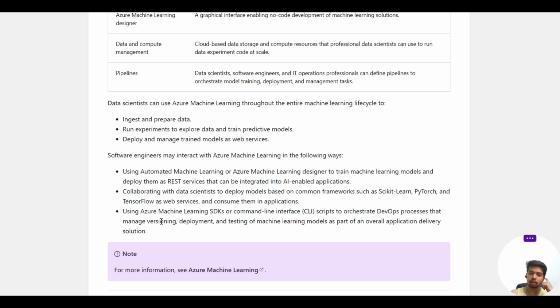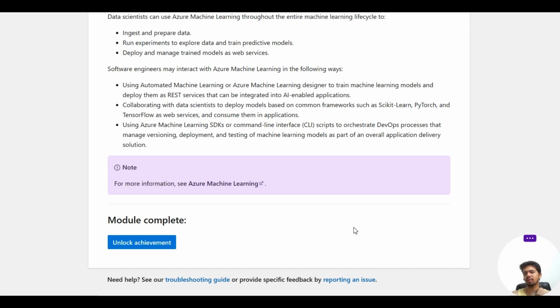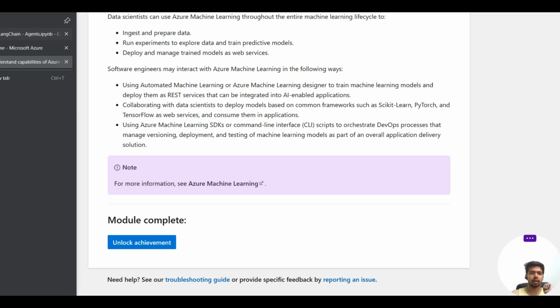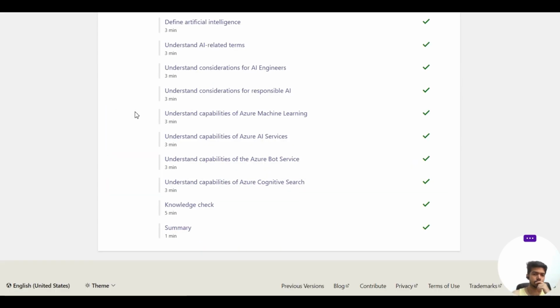And then using Azure Machine Learning SDKs or command line interface scripts to orchestrate the DevOps process that manages versioning, deployment, and testing of machine learning models. So these are the ways in which software engineers can use this platform and these AI capabilities provided by Azure.